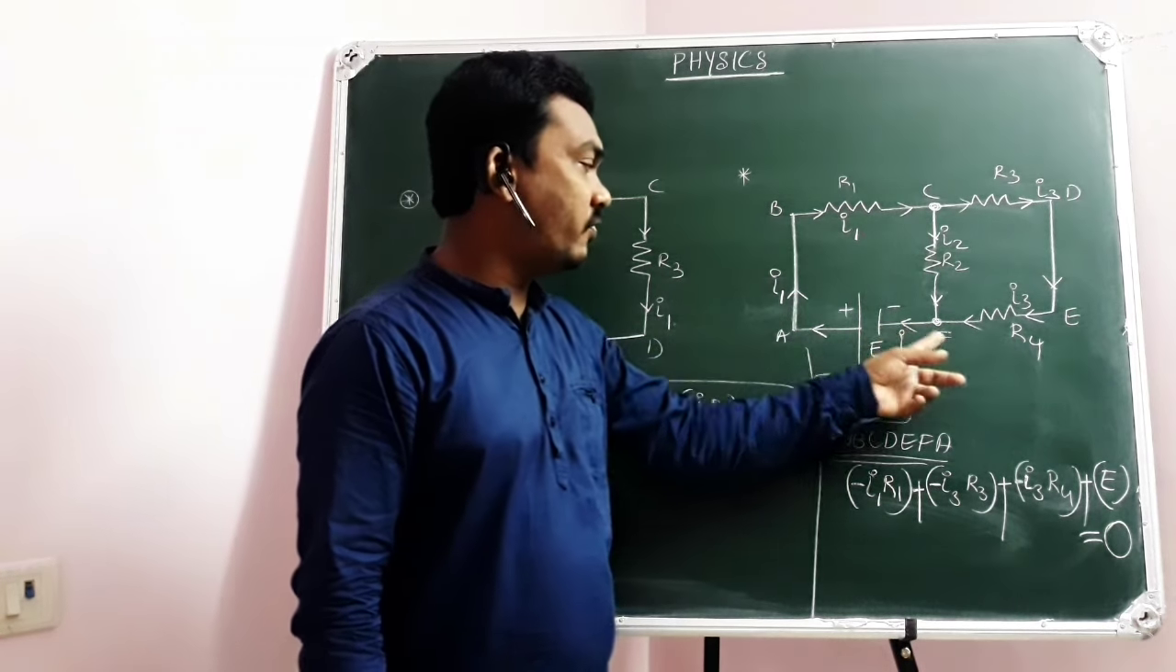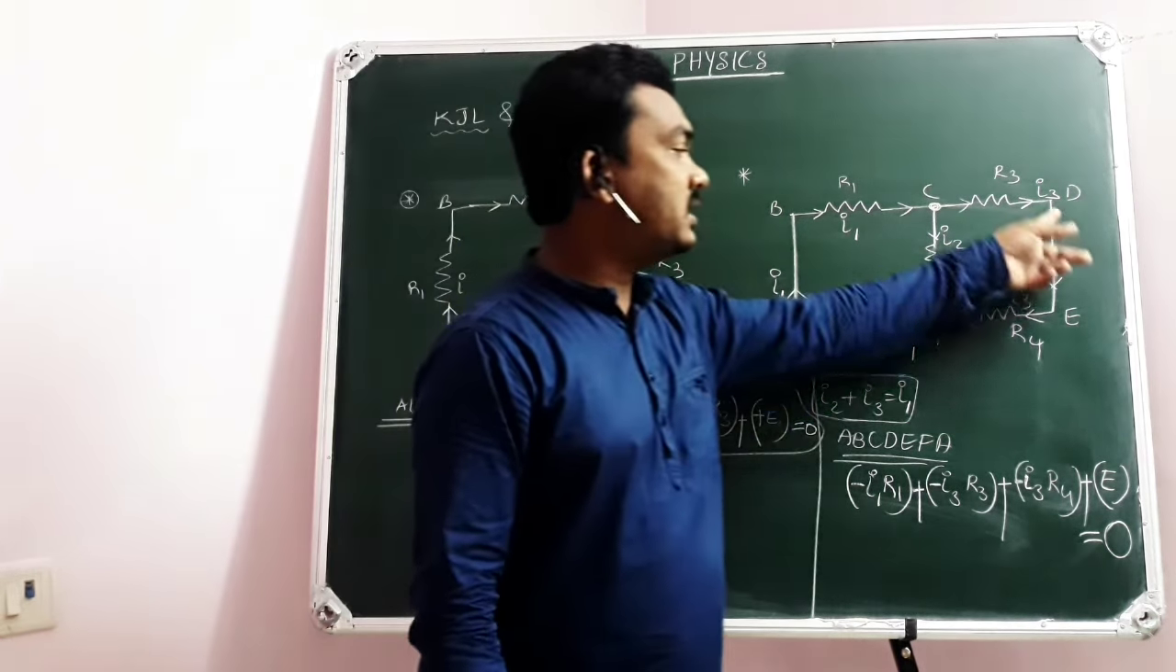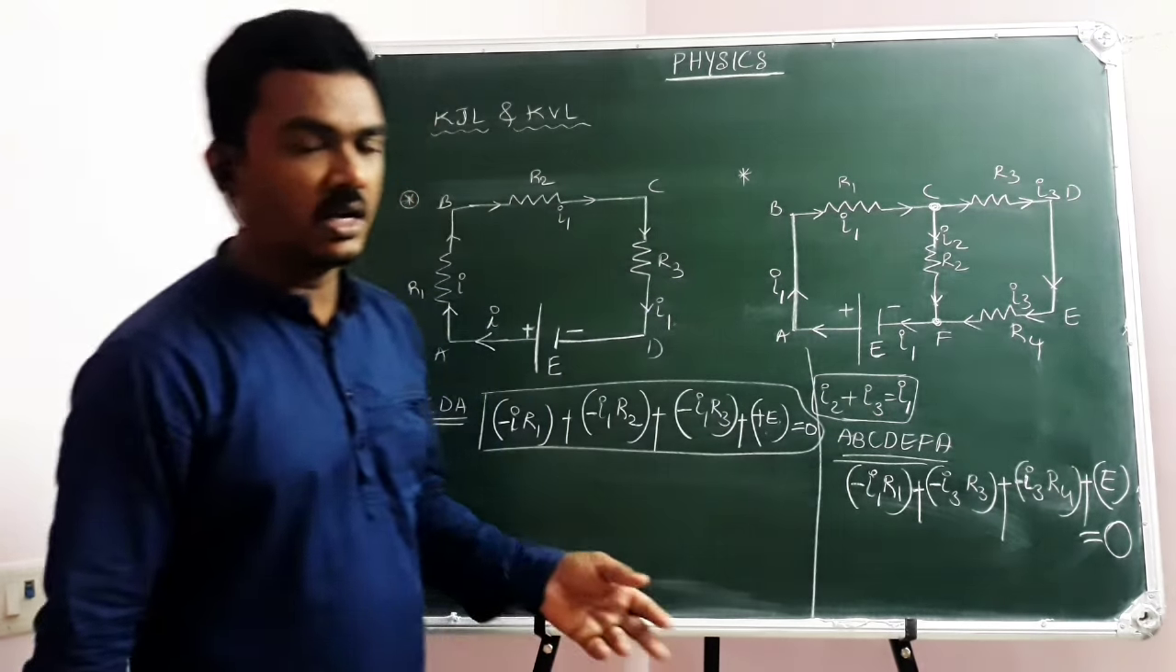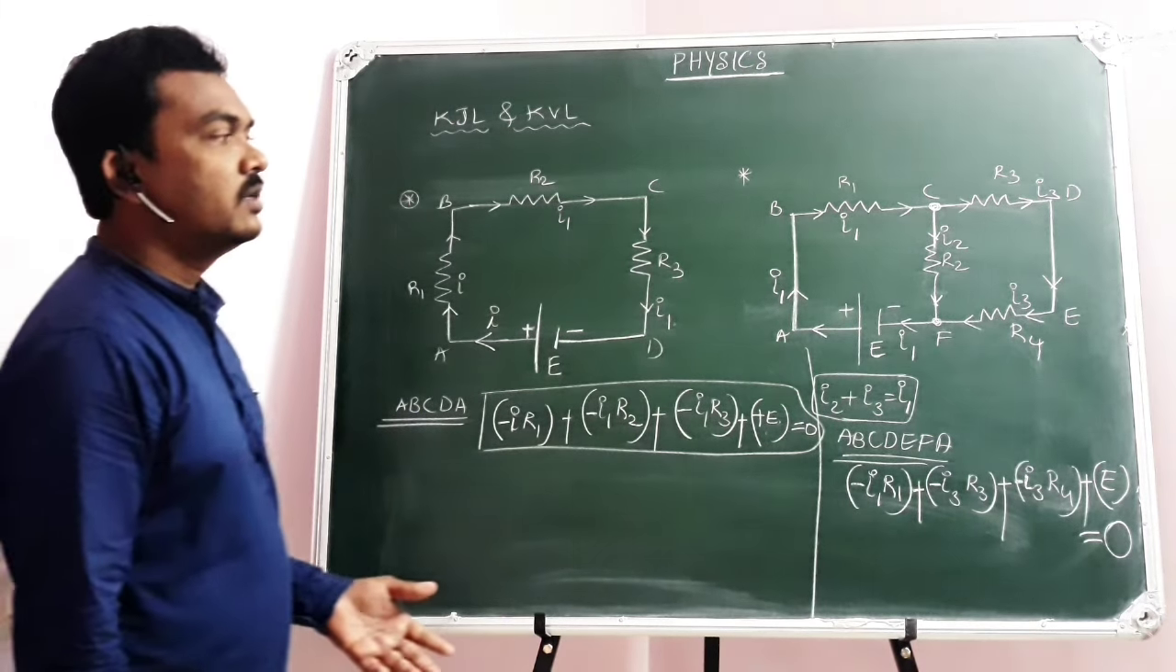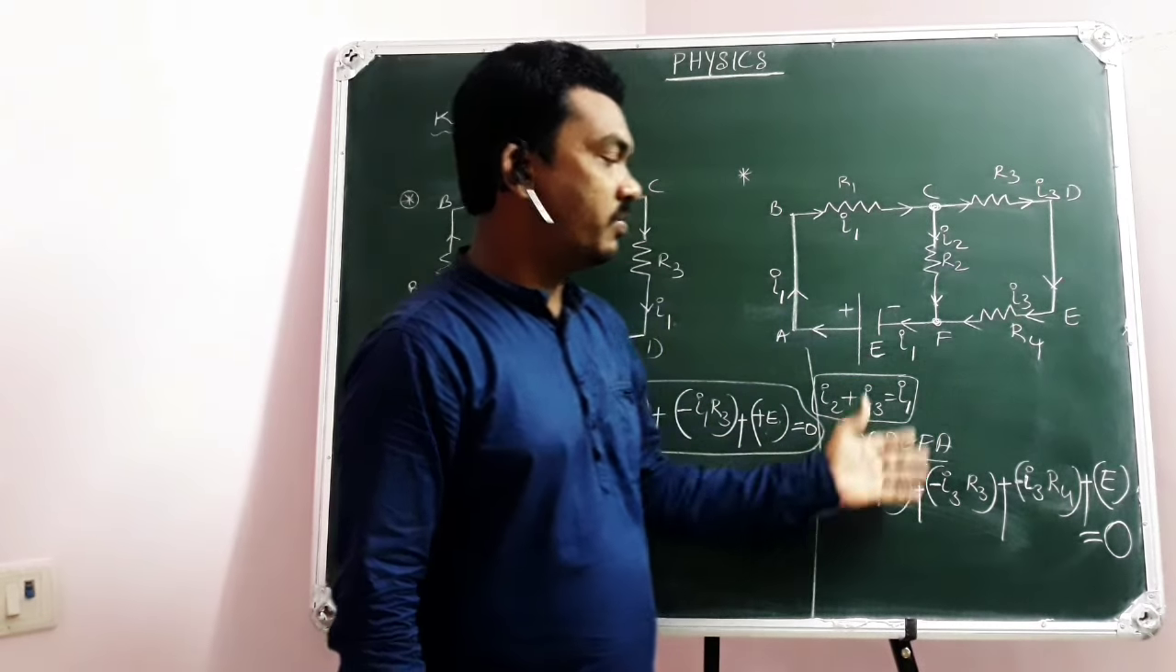Still you can write two more KVL equations. A, B, C, F, A. C, D, E, F, C. Earlier I have told you already in the last example. This time I have told you for the bigger loop.